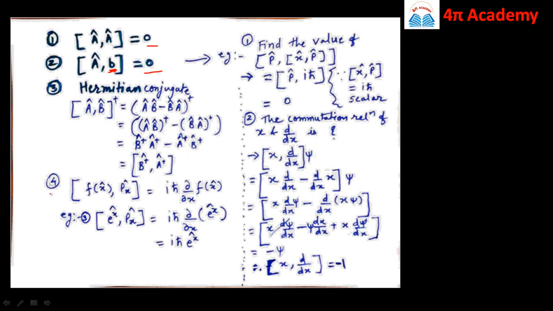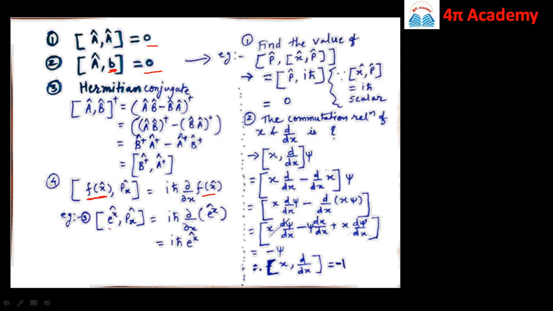Then one more property, that is the commutator of any function which is a function of x comma Px. For such a property, it is iħ del del x of f of x.